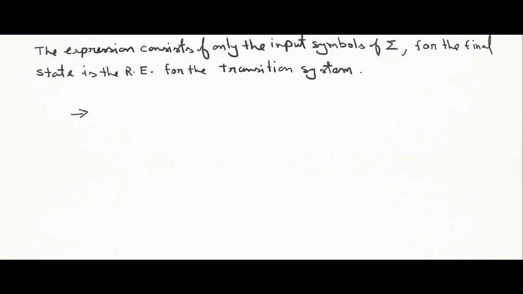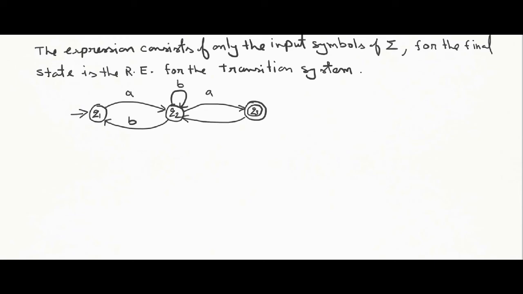Now consider one example. We are having one transition system having three states Q1, Q2 and Q3. The inputs are described as given below: the A transition from Q1, B transition, Q2, B, and again A. Upon reading A, Q3 goes to Q2 and Q1 remains in Q1 upon reading A. So we are going to write the equations.